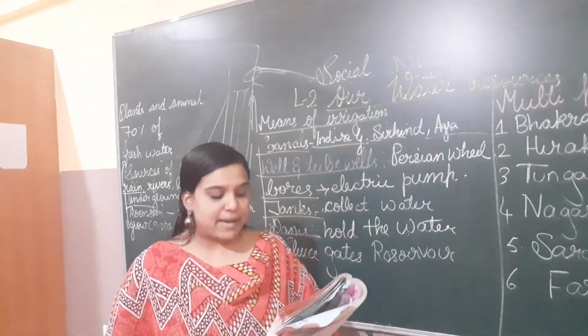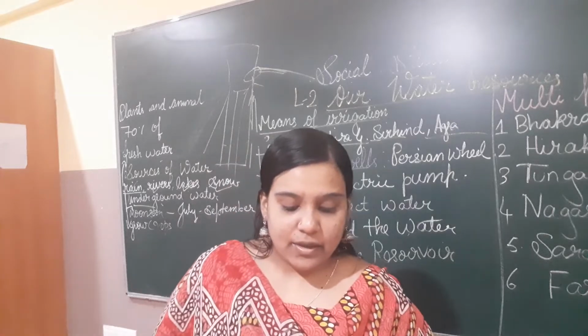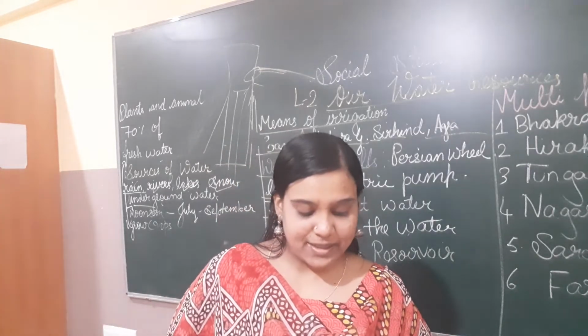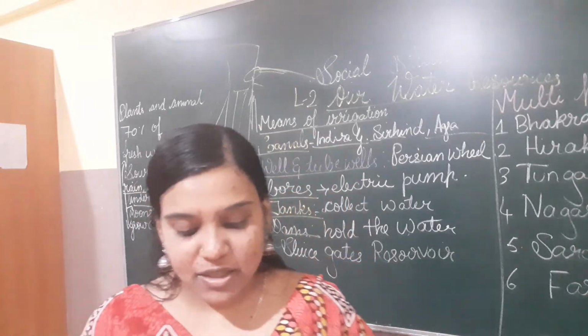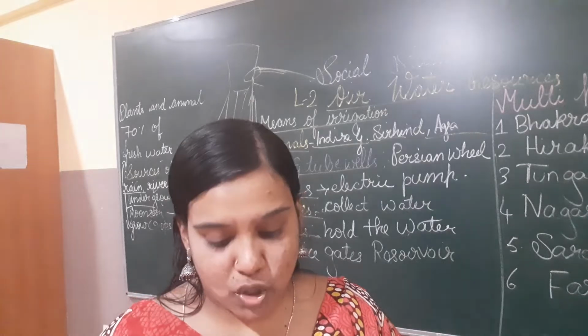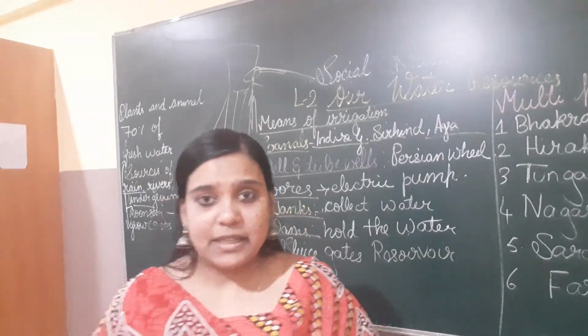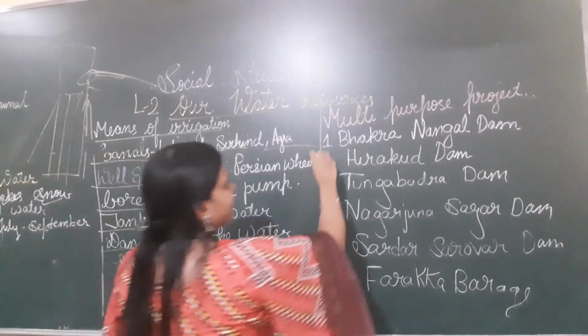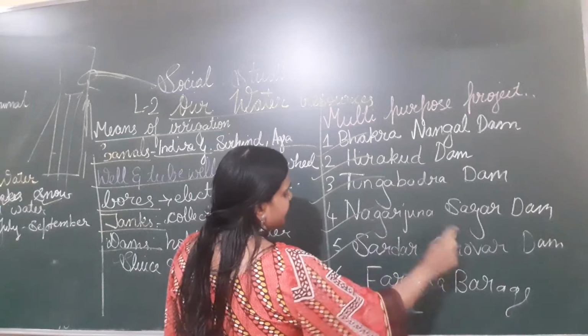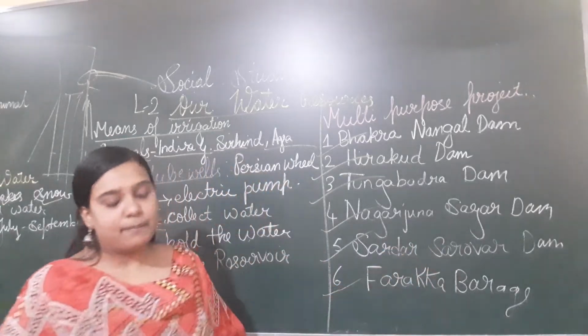Next we have multi-purpose projects. Multi-purpose projects are called the temples of modern India. Who called them that? Pandit Jawaharlal Nehru called these multi-purpose projects the temples of modern India. So what are some multi-purpose projects? Bhakra Nangal Dam, Hirakud Dam, Tungabhadra Dam, Nagarjuna Sagar, Sardar Sarovar and Farakka Dam.